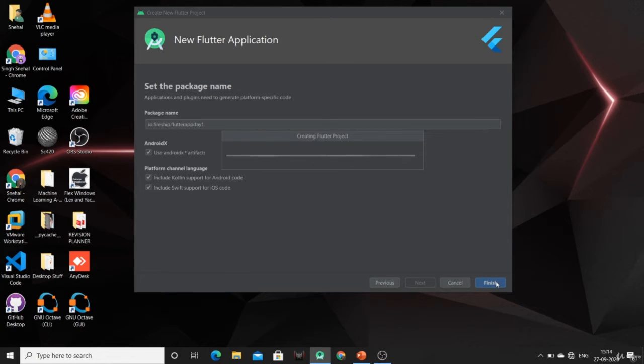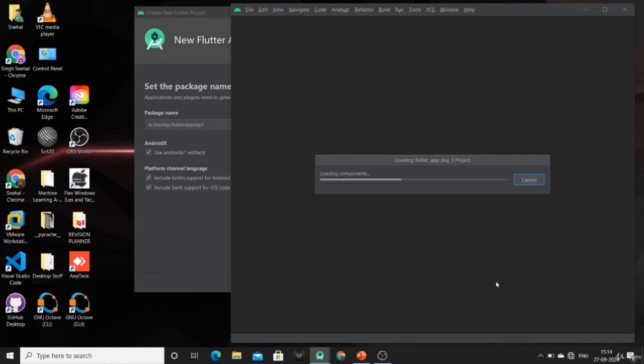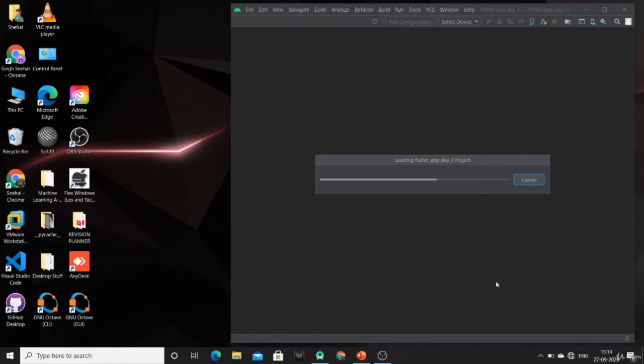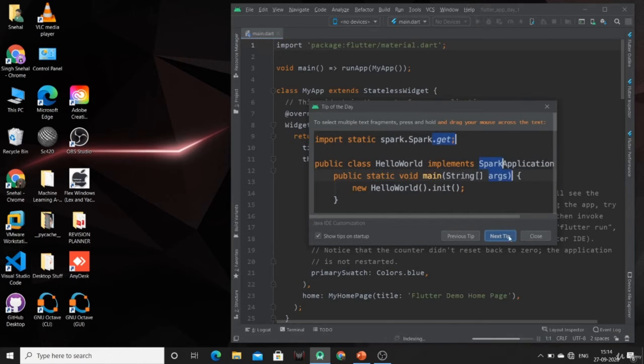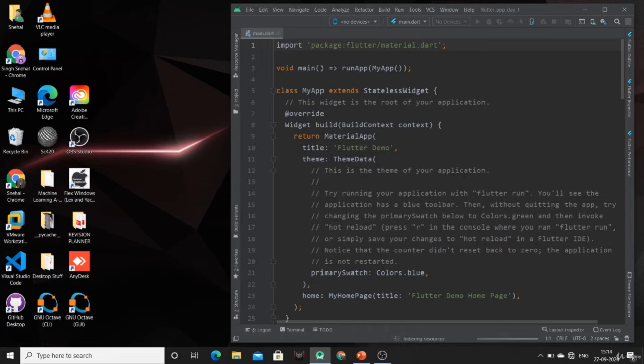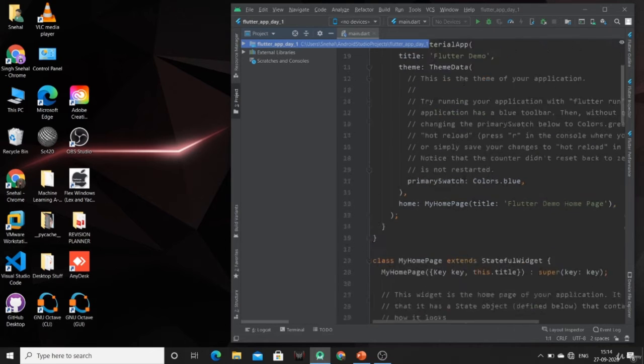This will create a Flutter project inside which a sample app will be provided by Flutter. That app is a kind of counter app which specifies that whenever you click the button, the counter will be incremented. So this is the sample app provided by Flutter.